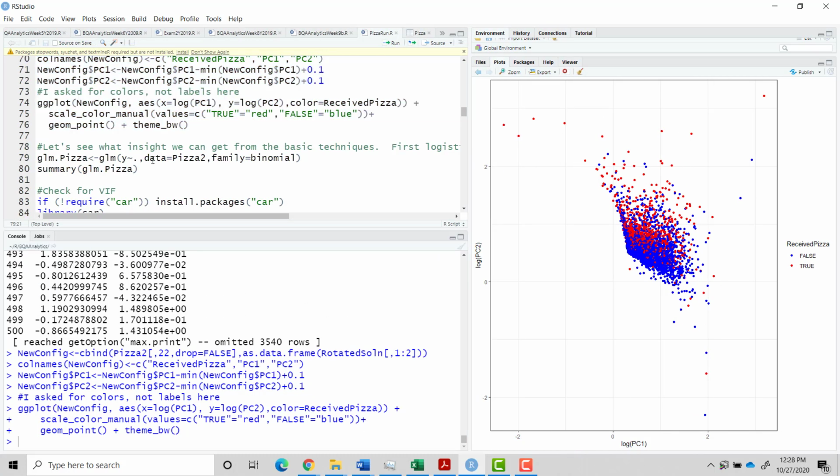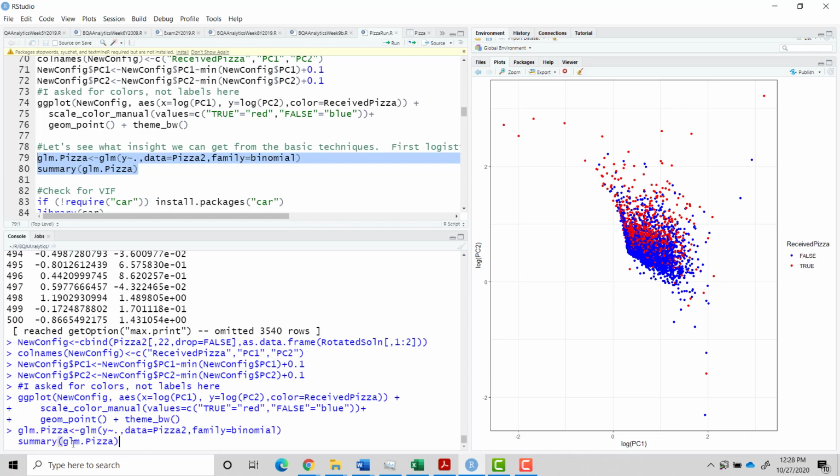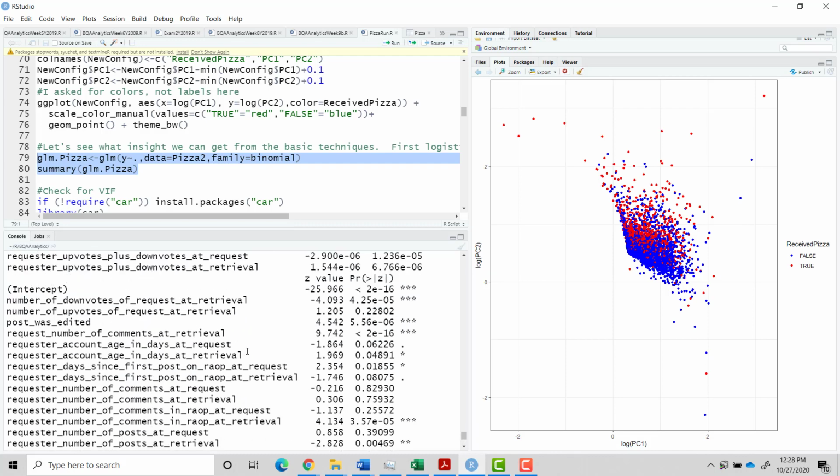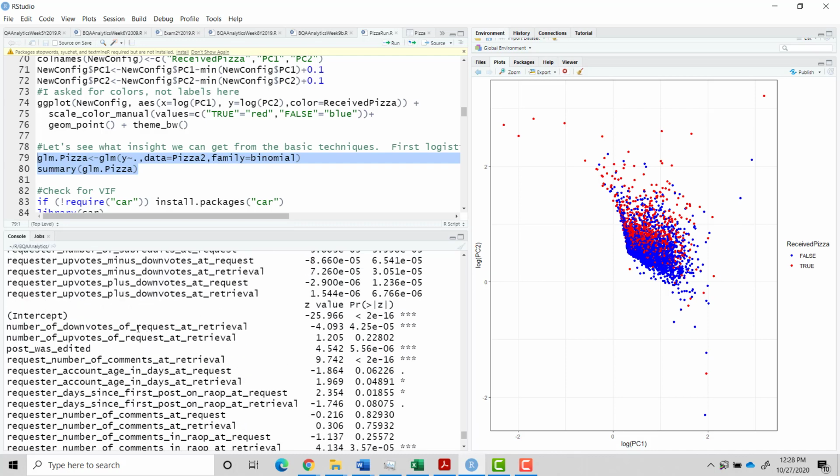Now, let's see what insight we can get from logistic regression, and see what's important. Look here: number of downvotes. That's actually negative.